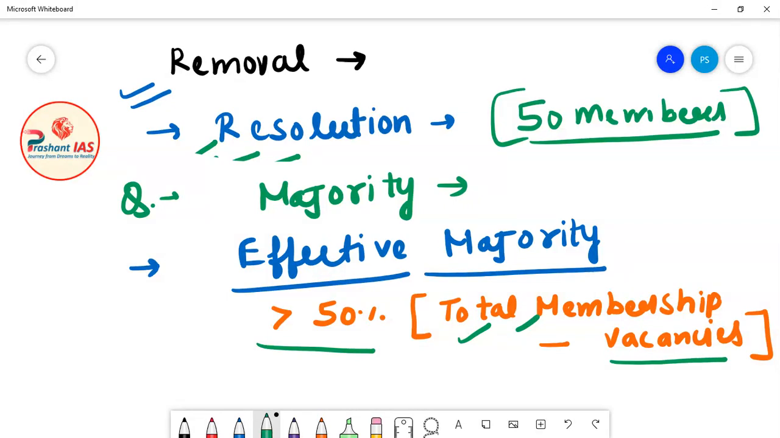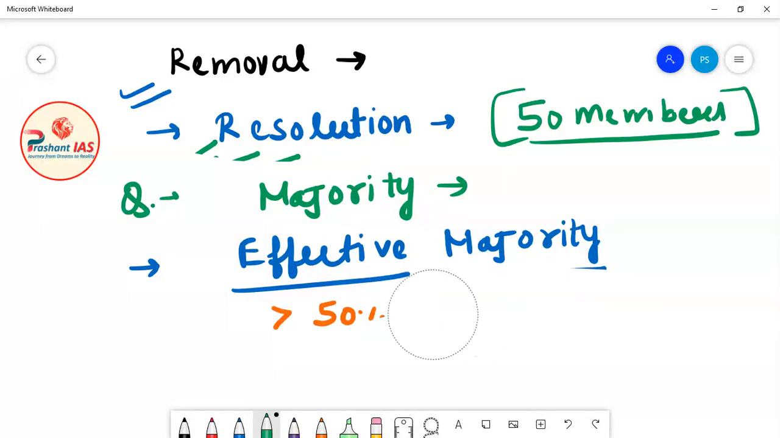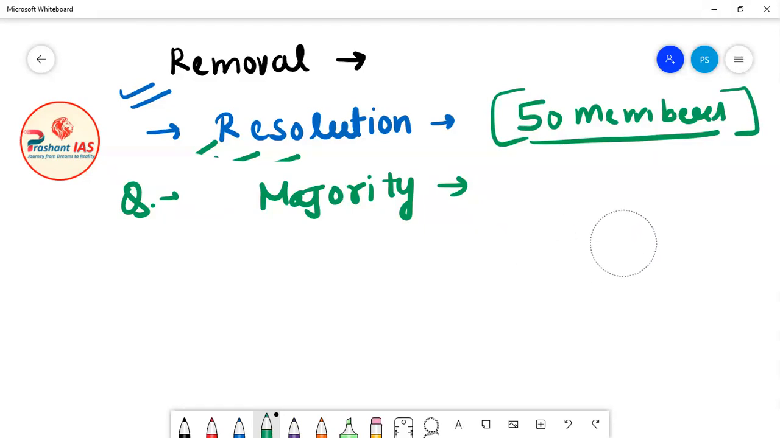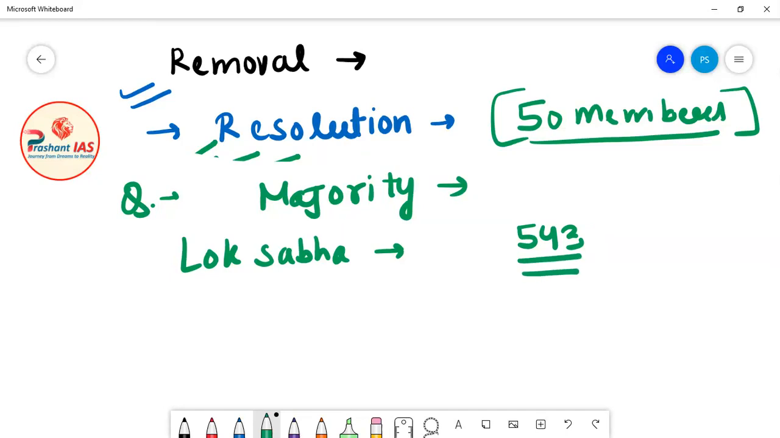Okay, so now I will explain to you what is the meaning of effective majority if we are talking of Lok Sabha. So here we are discussing Lok Sabha. Now friends, what is the total strength of Lok Sabha? Means what is the total membership of Lok Sabha? So the total strength of the Lok Sabha is 543.